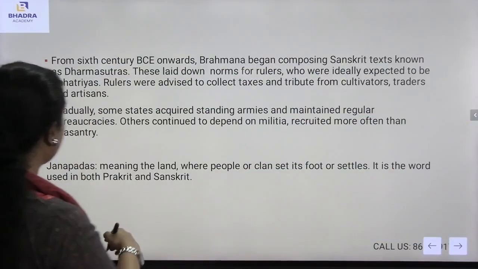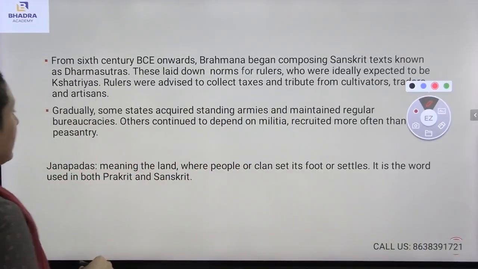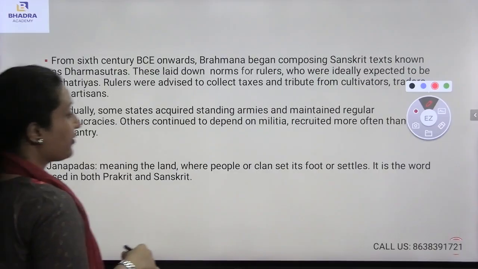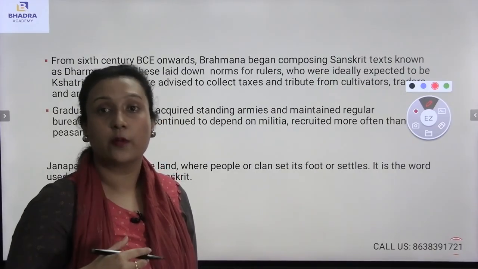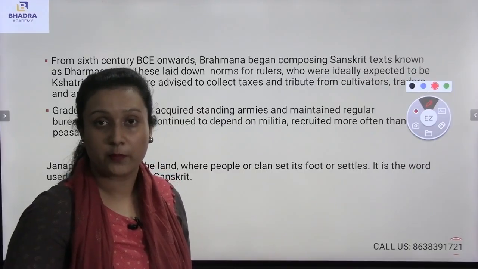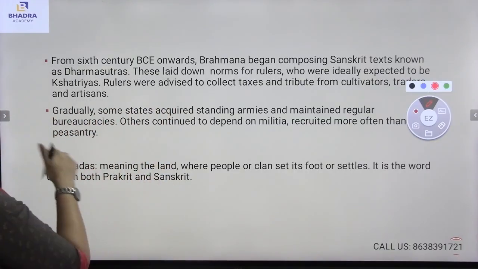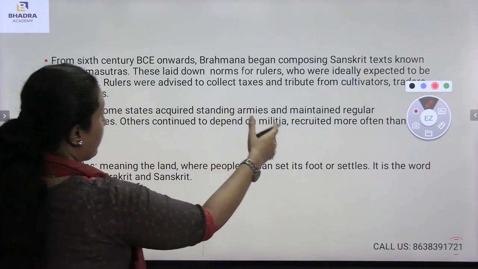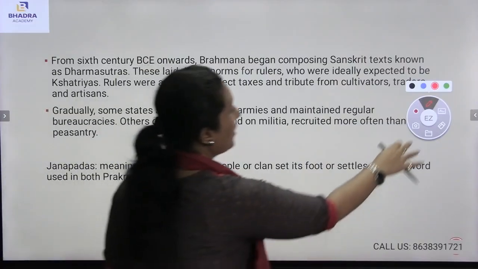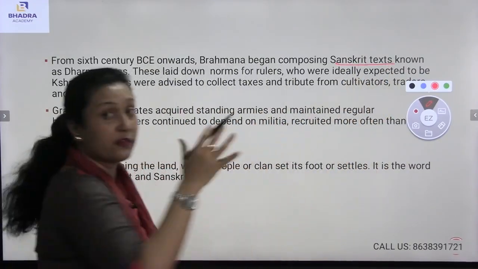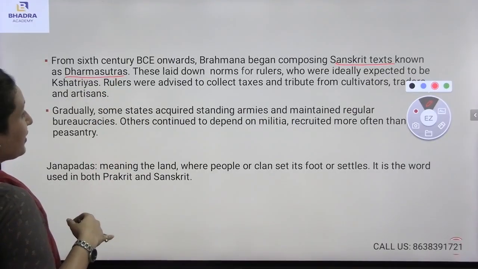Also, if I talk about the Janapadas, here I have written the meaning of Janapadas: the land where people or clans set their foot or settled. Those people who have settled on a particular land are known as Janapadas. So here you have understood about the militia recruited from the peasantry, and about the Sanskrit texts known as Dharma Sutras that came into existence during the 6th century BCE.